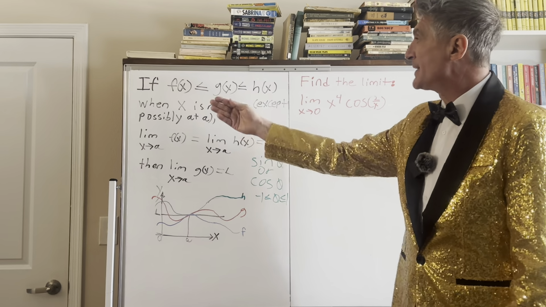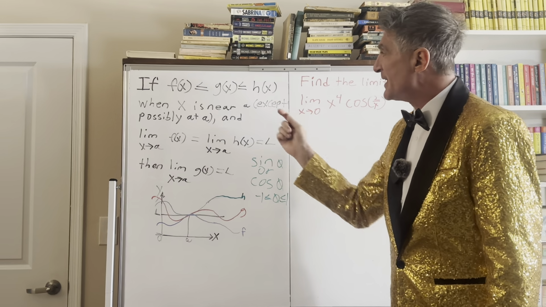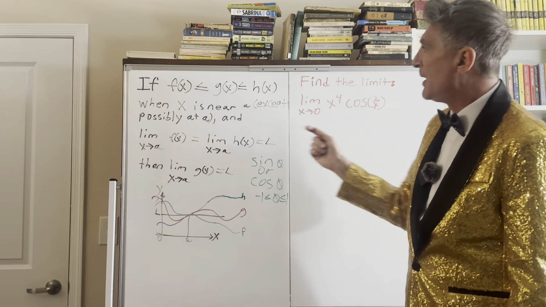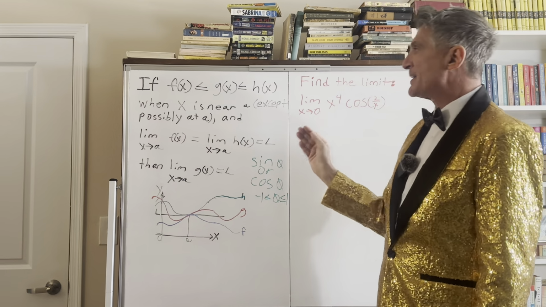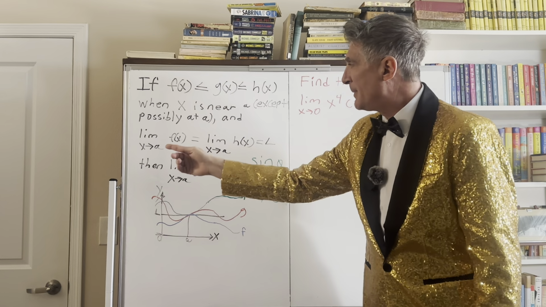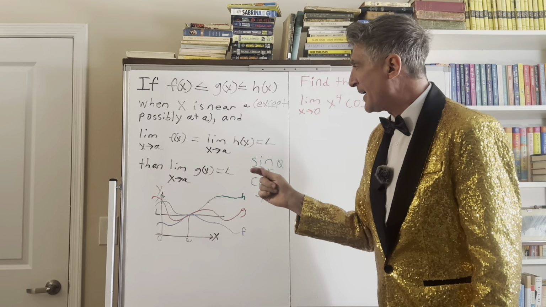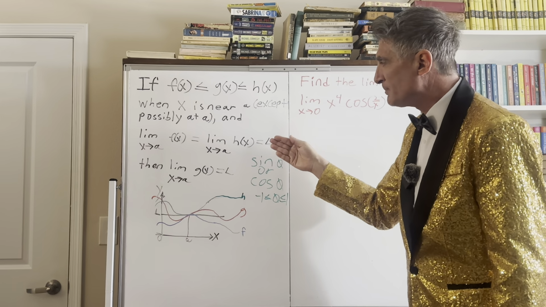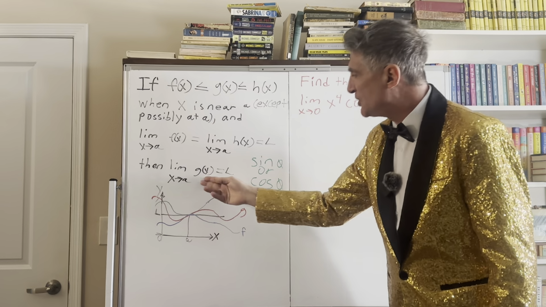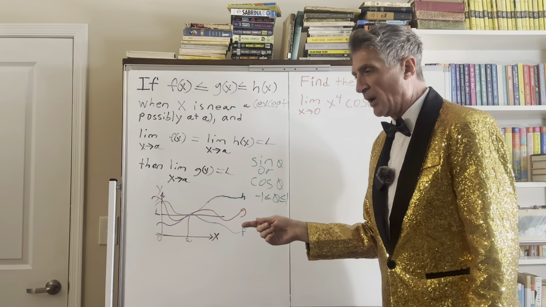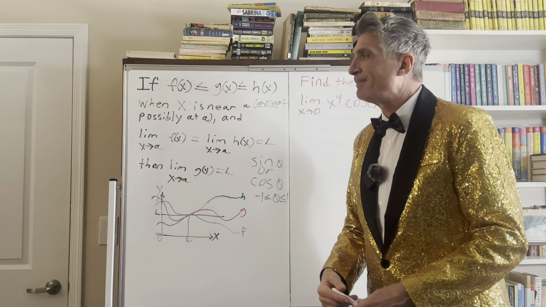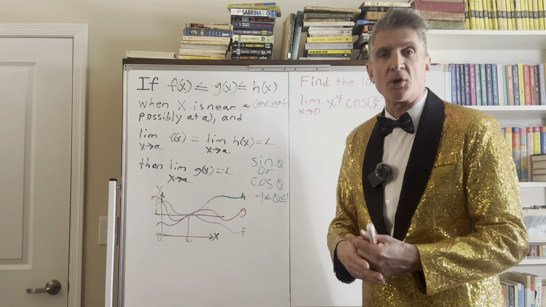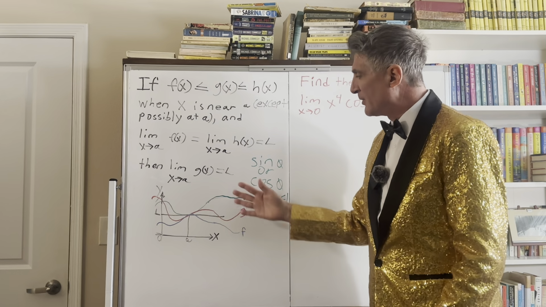So here goes. It says that if f of x is less than or equal to g of x, which is less than or equal to h of x, when x is near a, except possibly at a, and the limit as x approaches a of f of x equals the limit as x approaches a of h of x, those limits are equal, then the limit as x approaches a of g of x equals those two limits as well. Think about this from a geometric standpoint. If two angles are complementary to a third angle, then those two initial angles are congruent to each other, right? That's kind of how I look at this as well.